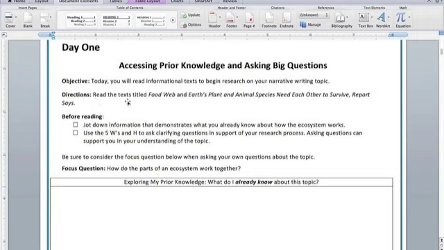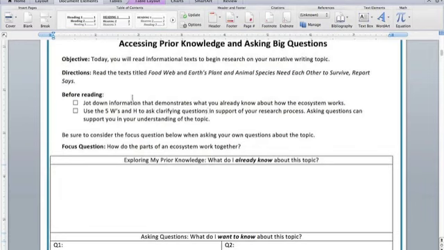Directions. Read the text titled Food Web and Earth's Plant and Animal Species Need Each Other to Survive. Let's try it one more time. Directions. Read the text titled Food Web and Earth's Plant and Animal Species Need Each Other to Survive. There we go.